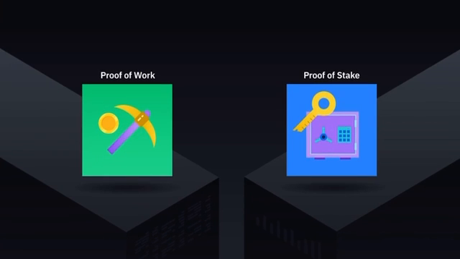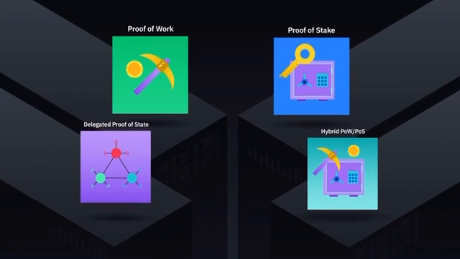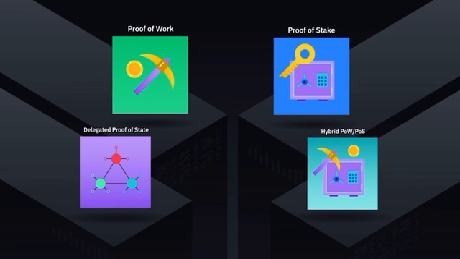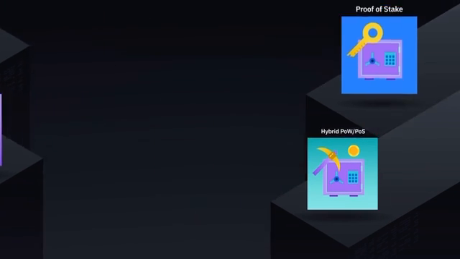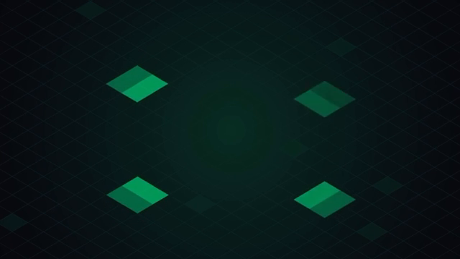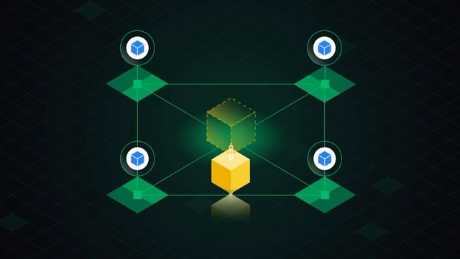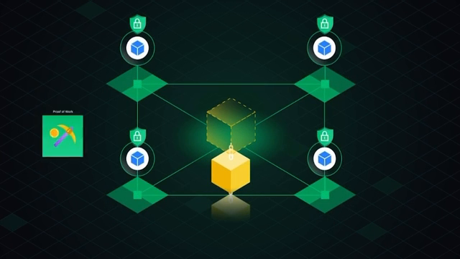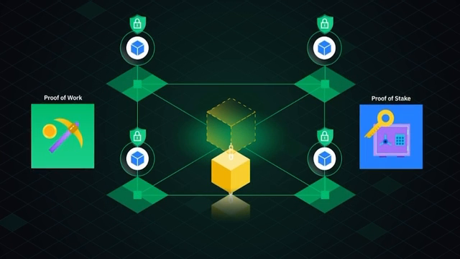Besides proof of work and proof of stake, there are other alternative consensus mechanisms. Delegated proof of stake and hybrid PoW/PoS are two examples. To sum up, consensus mechanisms are critical to allow distributed systems to work together and stay secure, and proof of work and proof of stake are two dominant mechanisms.